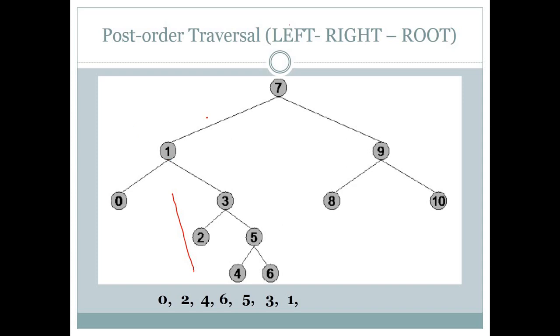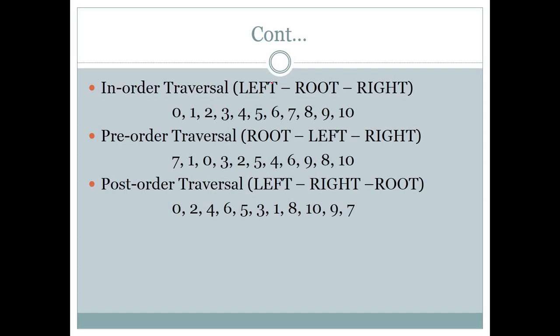After completing this whole left part, we will go to the right part of this thing. In that right part, we will have a subtree. So for that subtree, we will write our left node, which is 8, then right node, which is 10, then root node, which is 9, and after all tree, left and right part, we will have root node as 7. So we will write 7 here. So this is post order traversal. Okay, so here I have also written that answers.